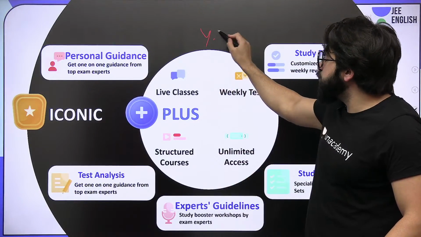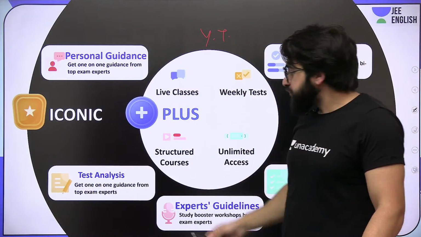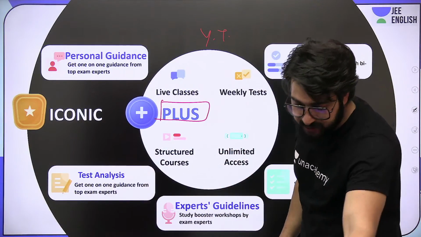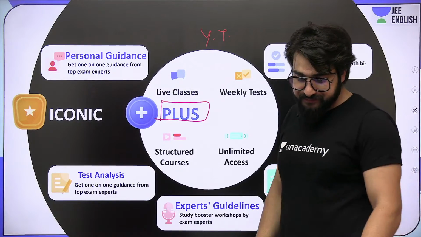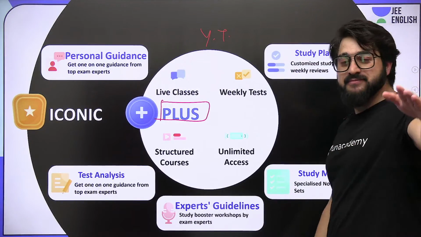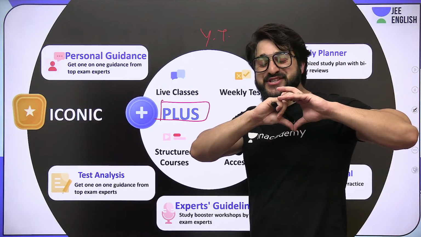It's okay, fine. My heart is still with you. Chill, bro.